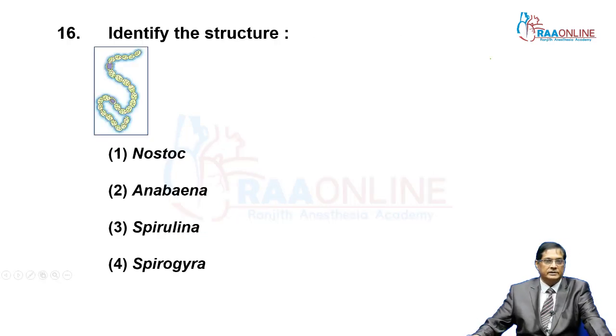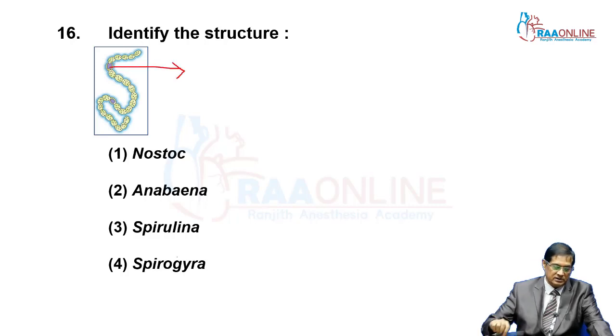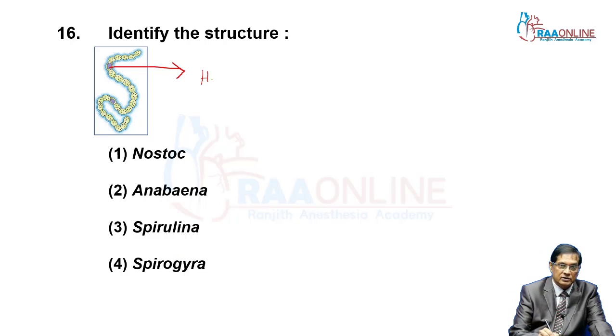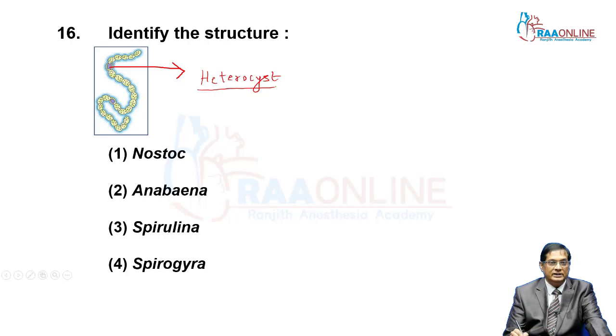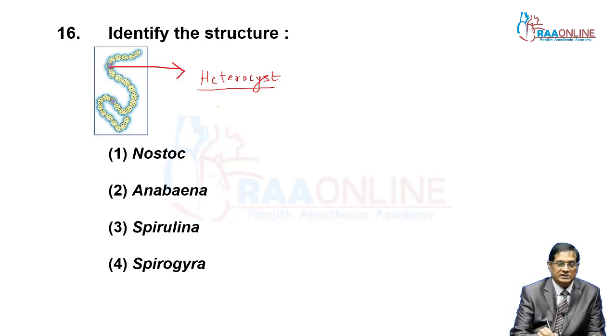Then this structure, I have already described, is a Nostoc filament. See all the cells except this one. This non-green cell is the heterocyst. Other cells are bluish green. One speciality you are seeing is that the filament looks like beads in a string. That is a moniliform filament.